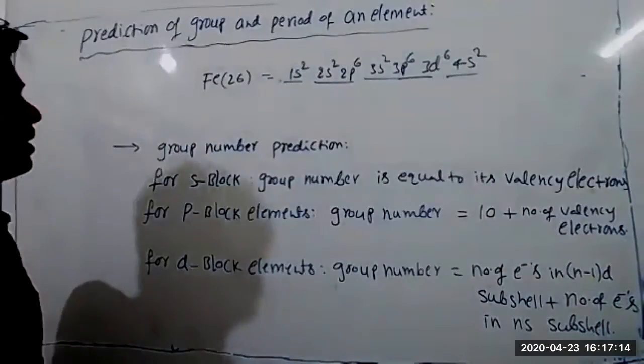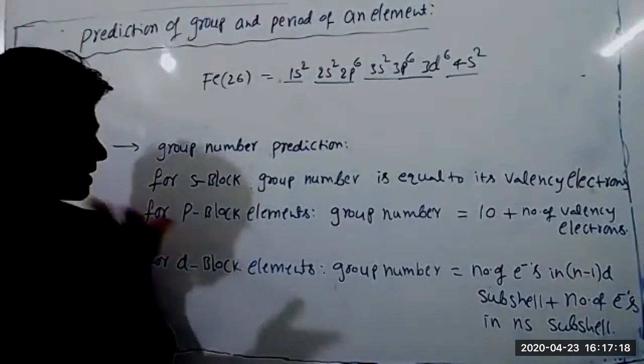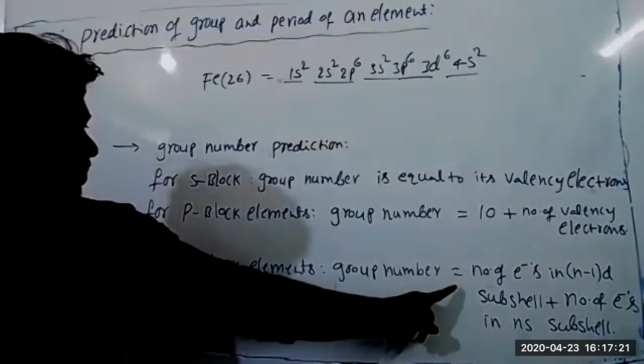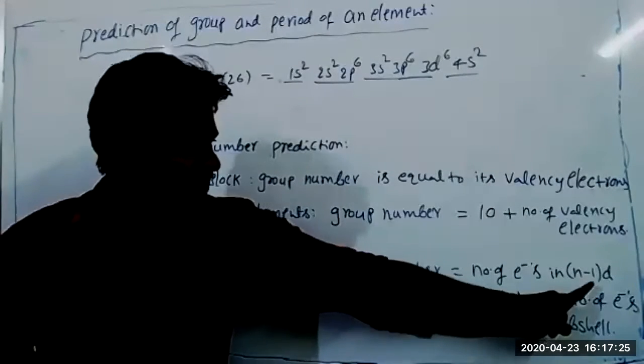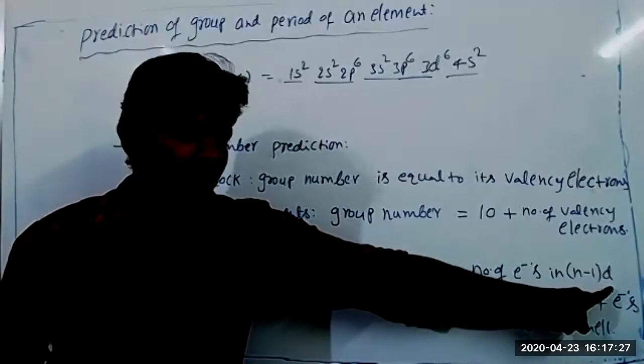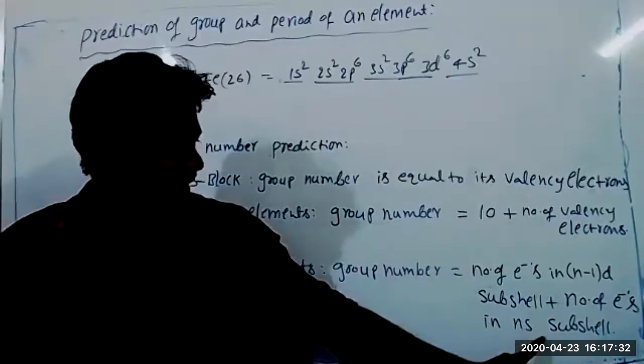See, for d block element, sir, could you repeat? Yes. For d block element, group number is equal to the number of electrons in the n minus 1 d subshell plus the number of electrons in the ns subshell.